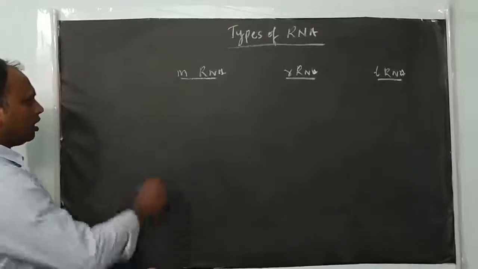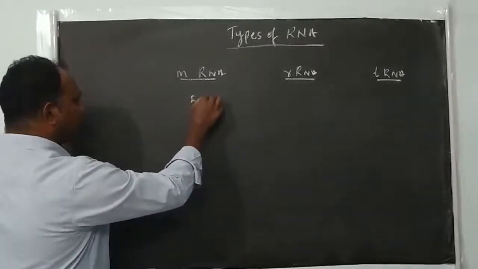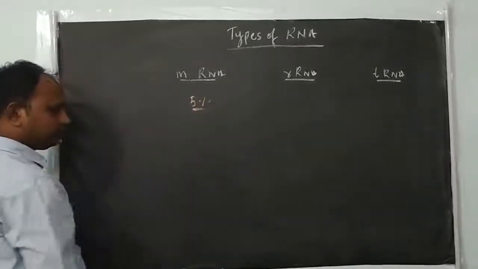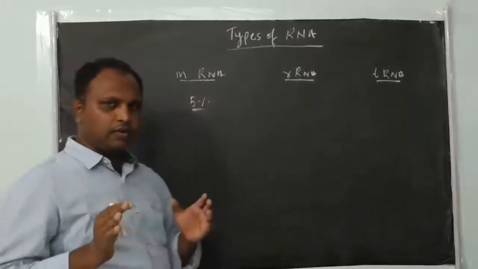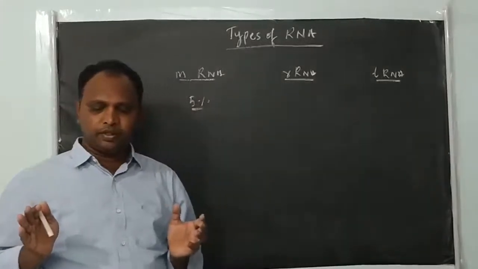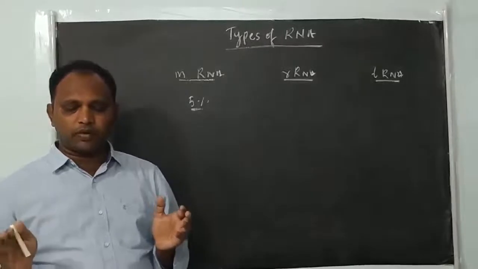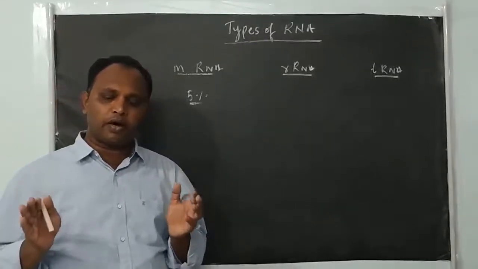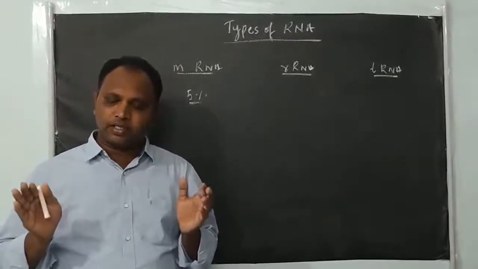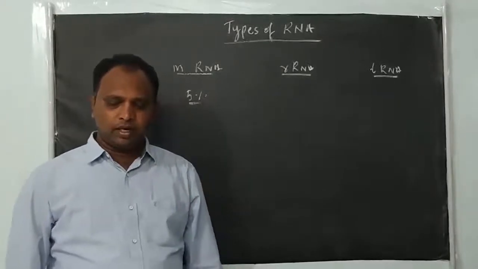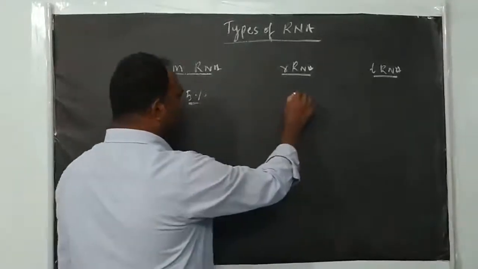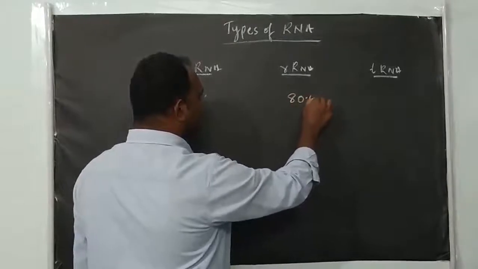In total RNA, 5% is mRNA. If we take a single cell, either eukaryotic or prokaryotic, only 5% of the total quantity of RNA is mRNA. rRNA is the most abundant in the cell: 80% is rRNA.